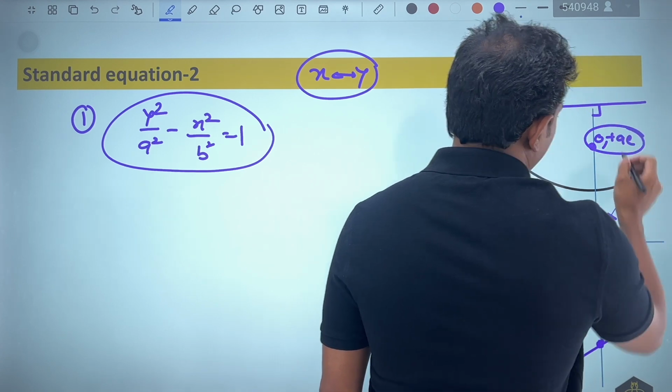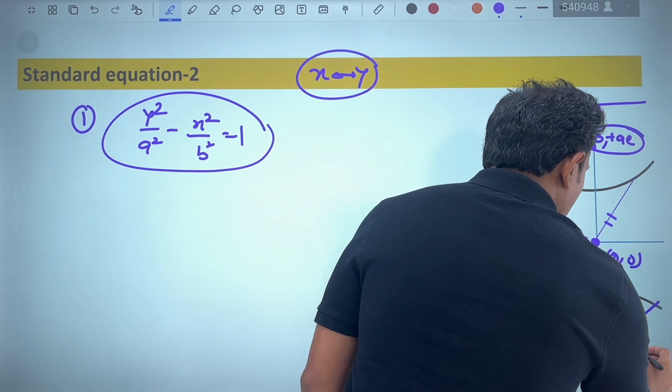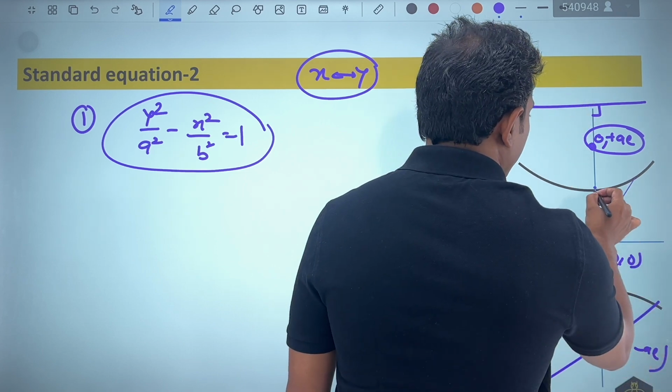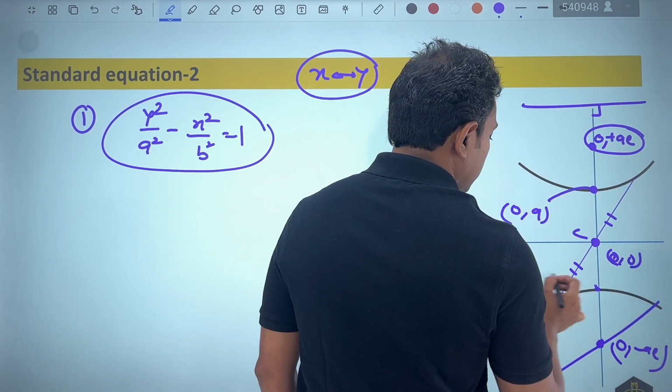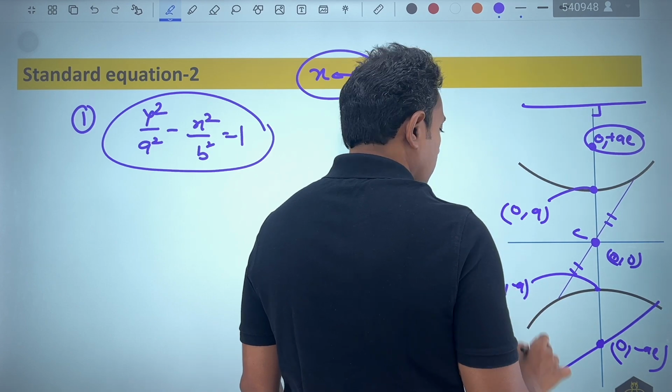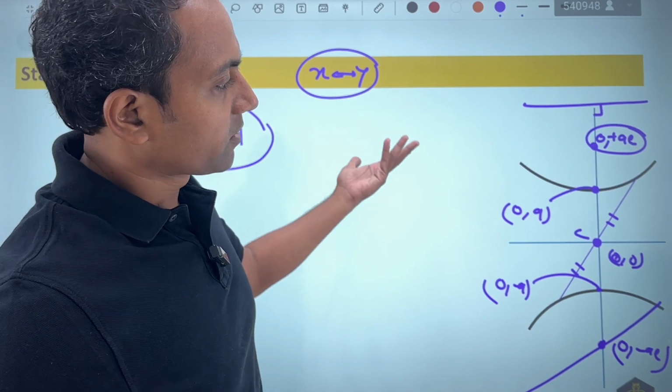So you can see that x and y coordinates are interchanged. Here also it will become 0 comma minus ae. The vertex in this case is nothing but 0 comma a. In this case it becomes 0 comma minus a. You can see that all the results are the same, we are just replacing x by y and y by x and getting all the answers.